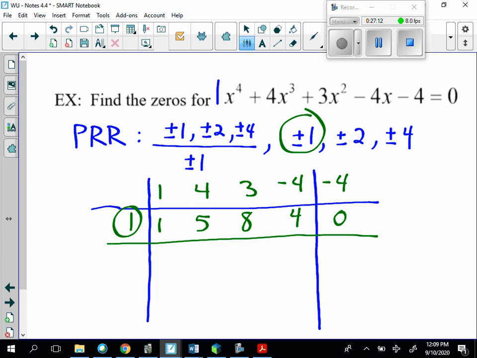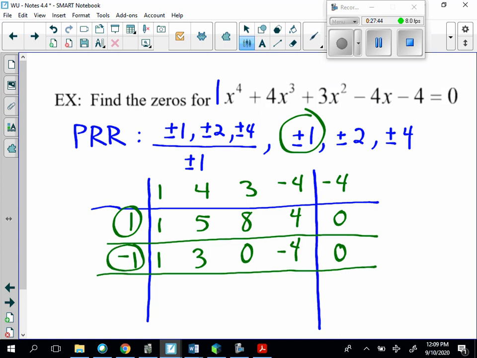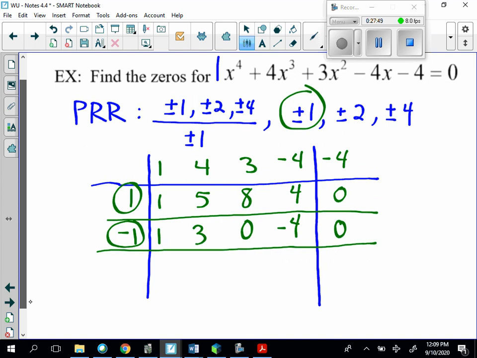Now we'll do it again. Okay, now I have to bring down the 1 from the top again, so we're going to put negative 1 here. So 1 times a negative 1 is negative 1, plus 4 is 3, times a negative 1 is negative 3, plus 3 is 0, times a negative 1 is 0, minus 4 is a negative 4, times a negative 1 is 4, which gives 0, so 1 and negative 1. So that's really nice.